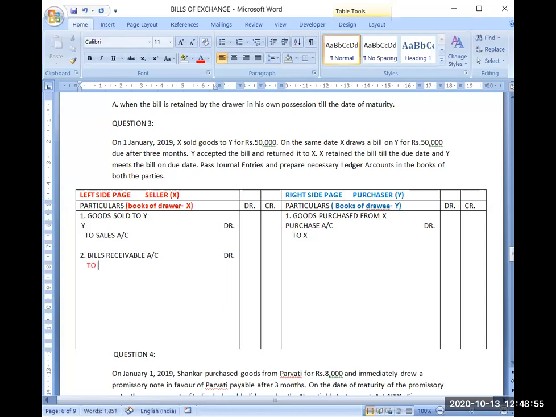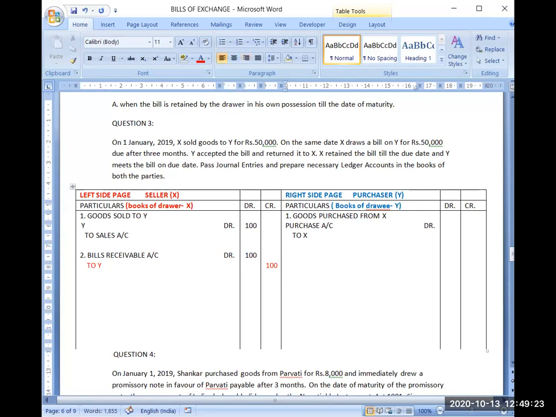And who is giving this bills receivable? Y is giving this bills receivable to X. Credit the giver. So you can check that Y had been debited with rupees 100, and now Y has been credited with rupees 100, so his account has become nil. We have got an asset of rupees 100 for which we will be receiving cash in future.